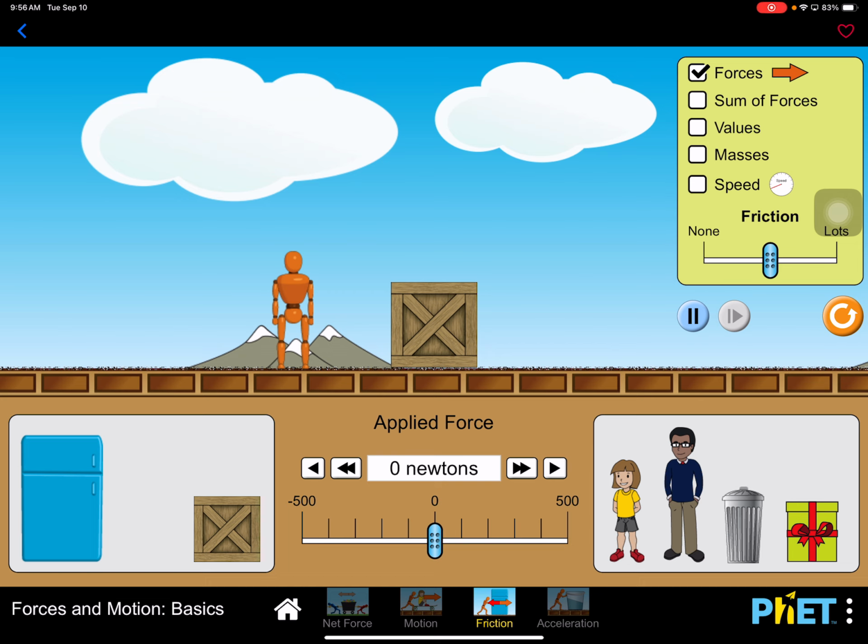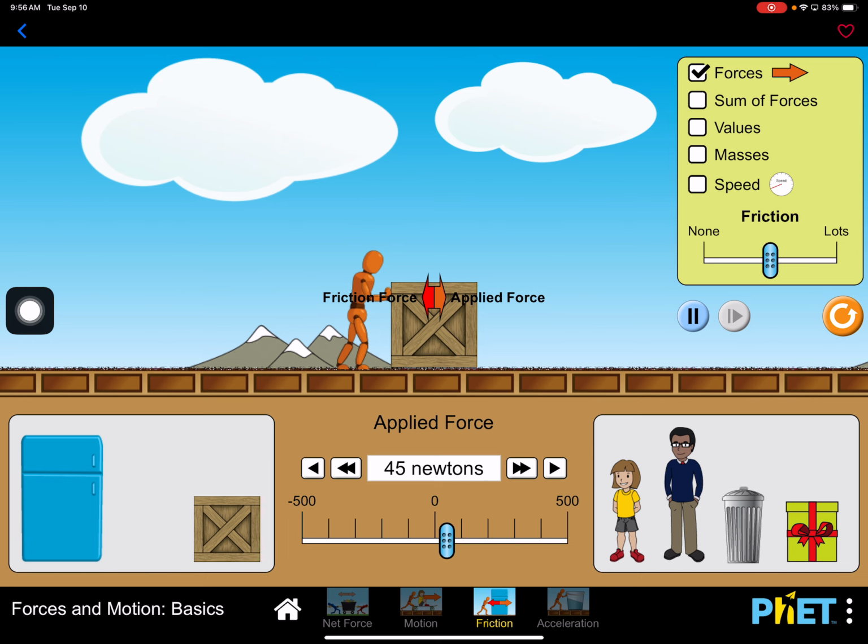Let me reset this. Now there is friction, and let me push this box. You see I have applied a force of 50 newtons, except that the box didn't move. That was because there was an equal friction force opposing it, a 50 newton friction in the opposite direction, and the box didn't move. This is called a static friction force because the box is not moving.